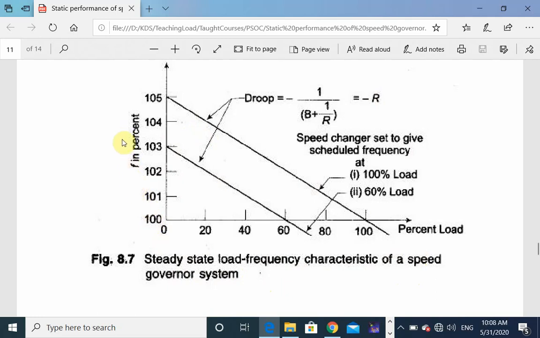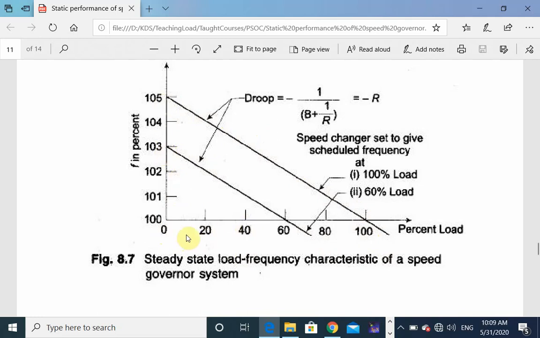So what happens under steady state condition? What is the static performance? Whenever the load is increased, the frequency will reduce. If you look at this curve, you can see that for 100% change in load, your frequency changes by 5%. So we have the droop, the regulation R is equal to 5% for this curve.